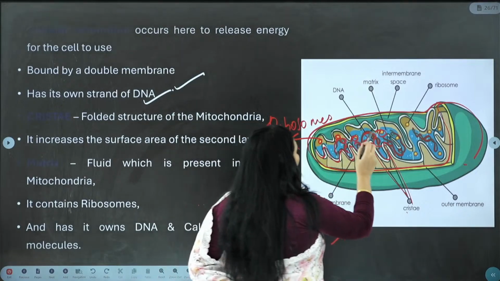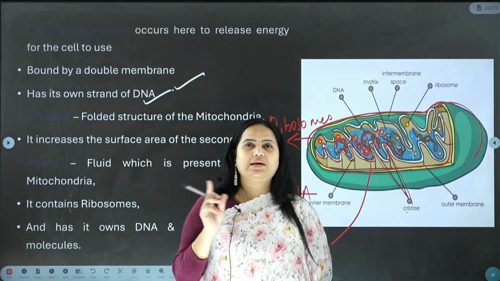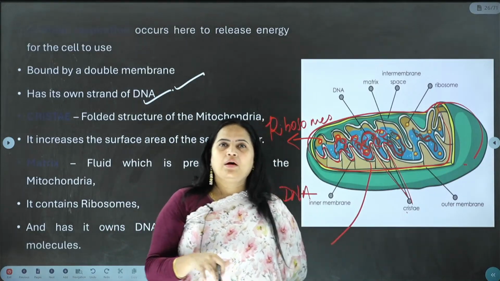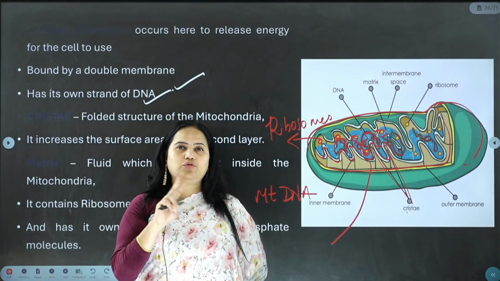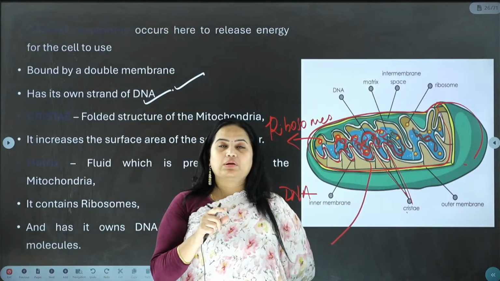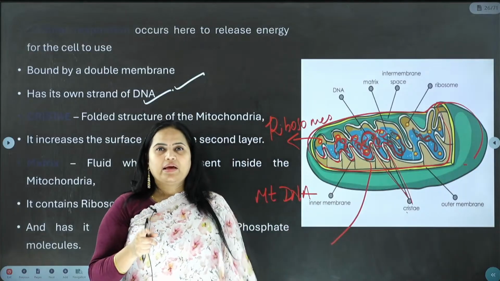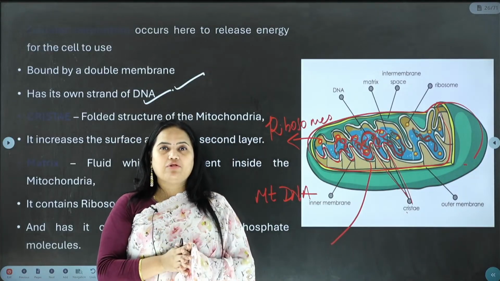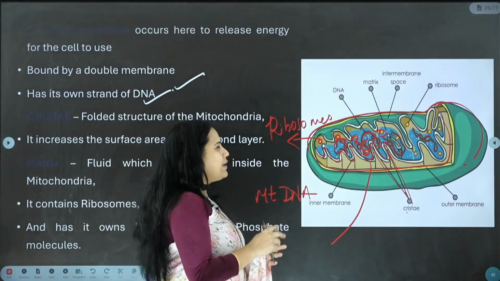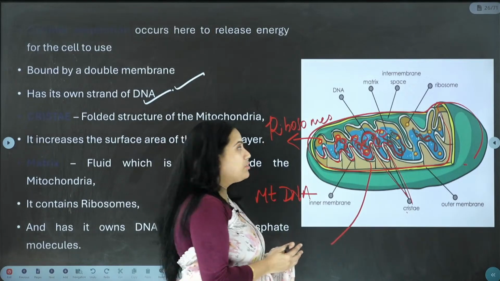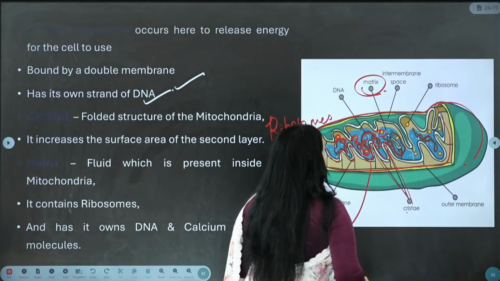The gel-like fluid which is present inside the cell is called cytoplasm, and cytosol means the gel-like fluid which is present between the 2 organelles. Even the mitochondria has its own fluid-like structure which is called the matrix. Inside the nucleus also there is a gel-like fluid which is called, mention it in the comment section, but I will also discuss it while discussing the nucleus. So the matrix is a gel-like fluid which is present inside the mitochondria.